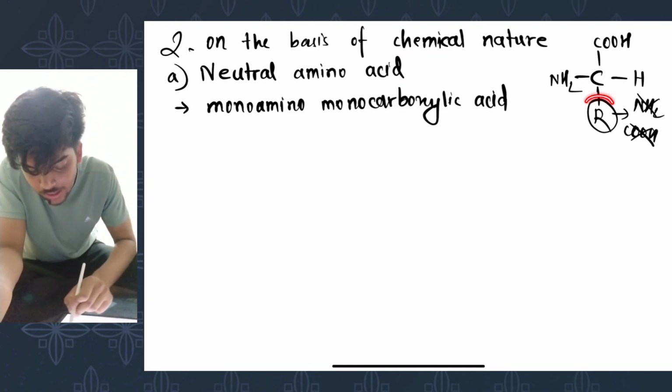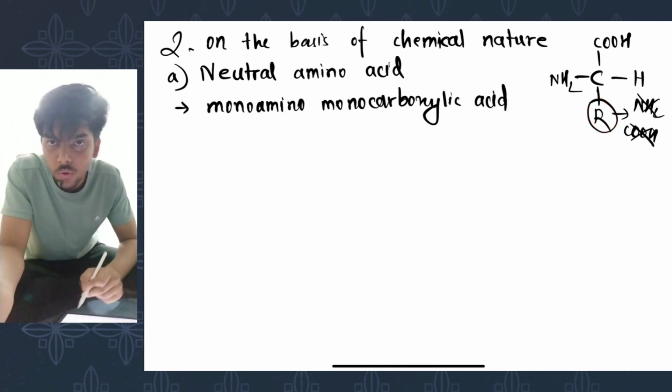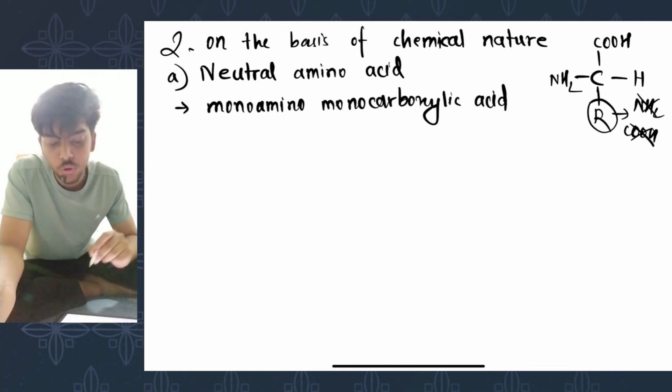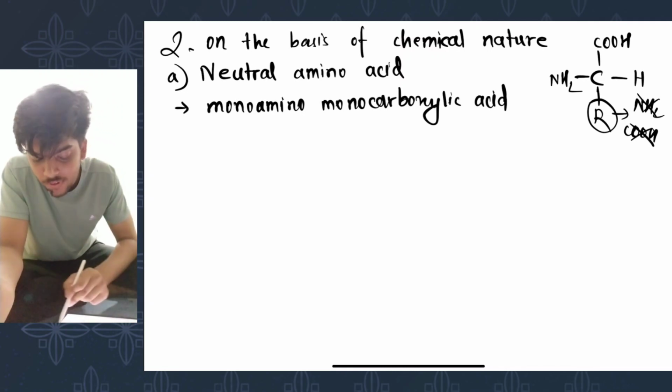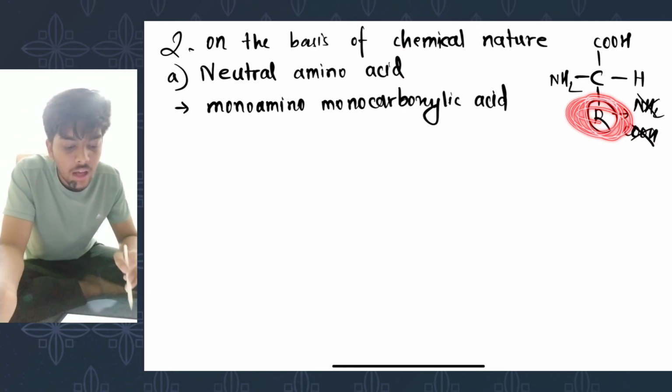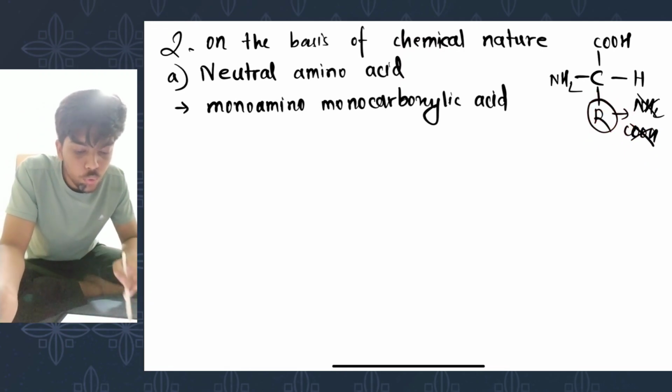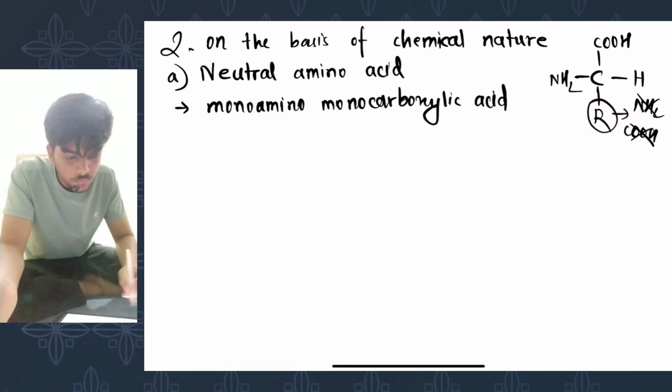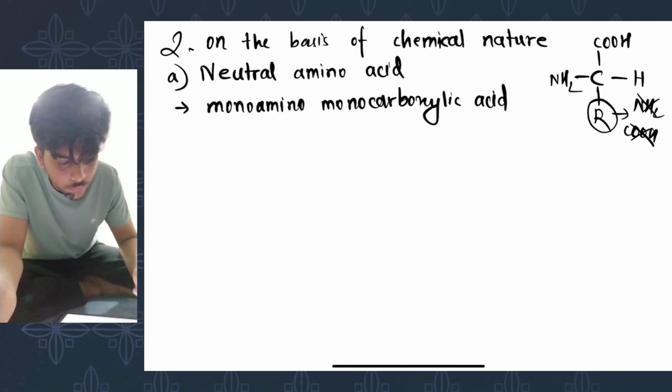So in the alkyl group, there won't be any other amino or any other carboxylic group. So all those amino acids that don't have amino group or carboxylic group in the side chain come under neutral amino acids. So the examples include